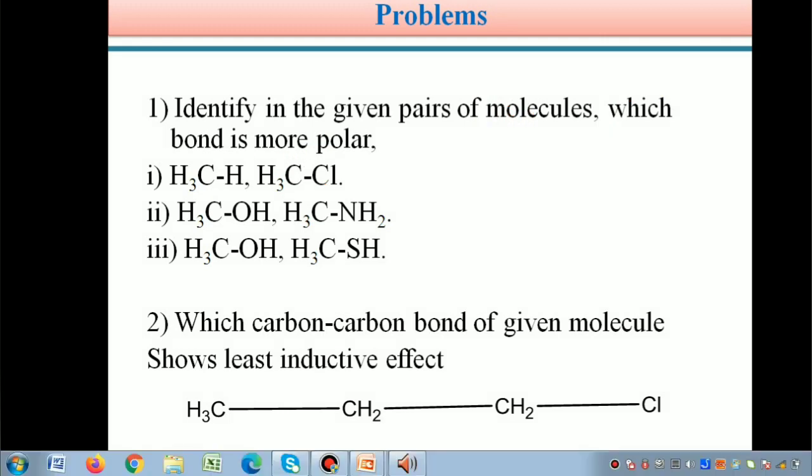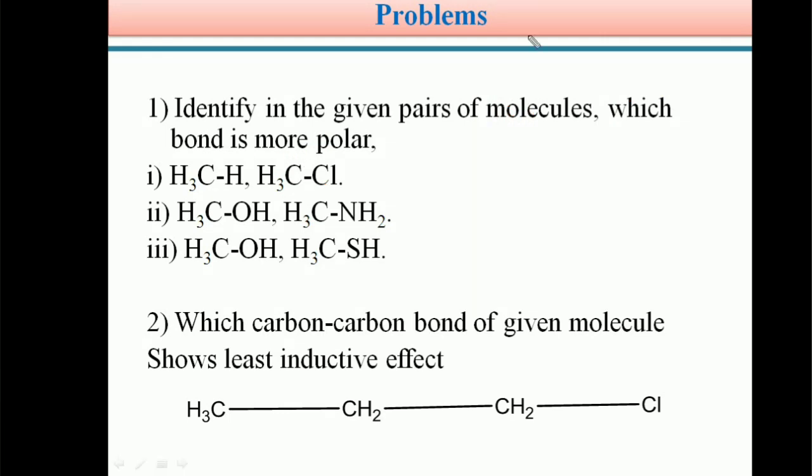Next example, methanol and methylamine. CH3OH, methanol, we know is methyl alcohol. The second one is CH3NH2, methylamine.